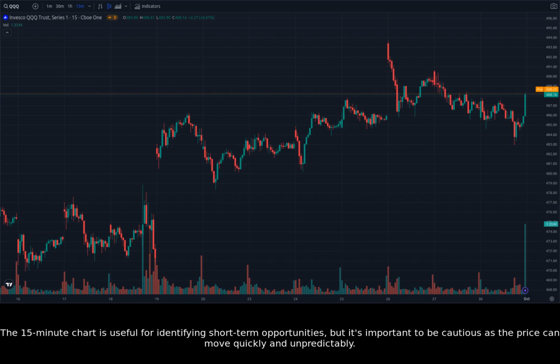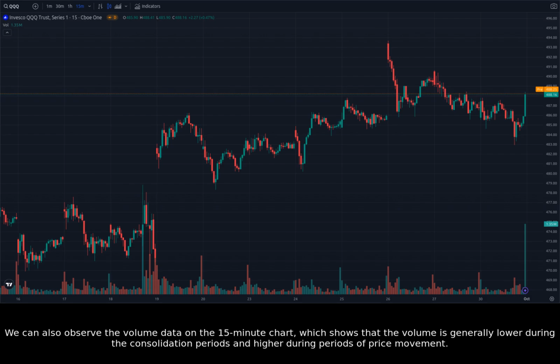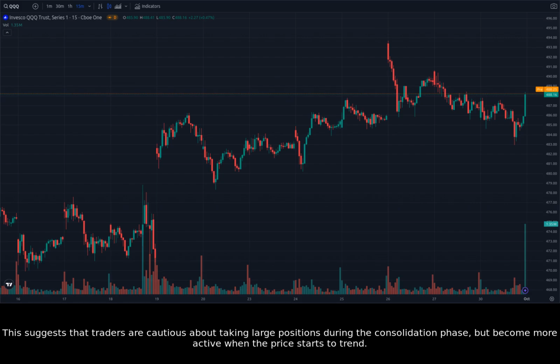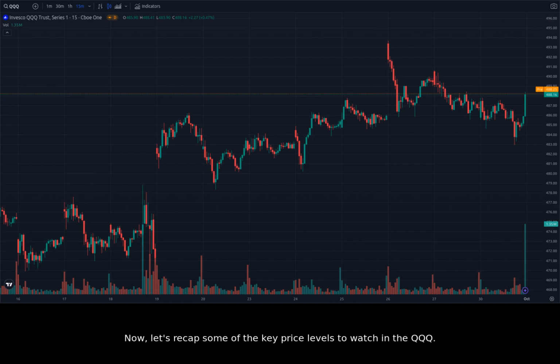We can also observe the volume data on the 15-minute chart, which shows that the volume is generally lower during the consolidation periods and higher during periods of price movement. This suggests that traders are cautious about taking large positions during the consolidation phase, but become more active when the price starts to trend. Now, let's recap some of the key price levels to watch in the QQQ.